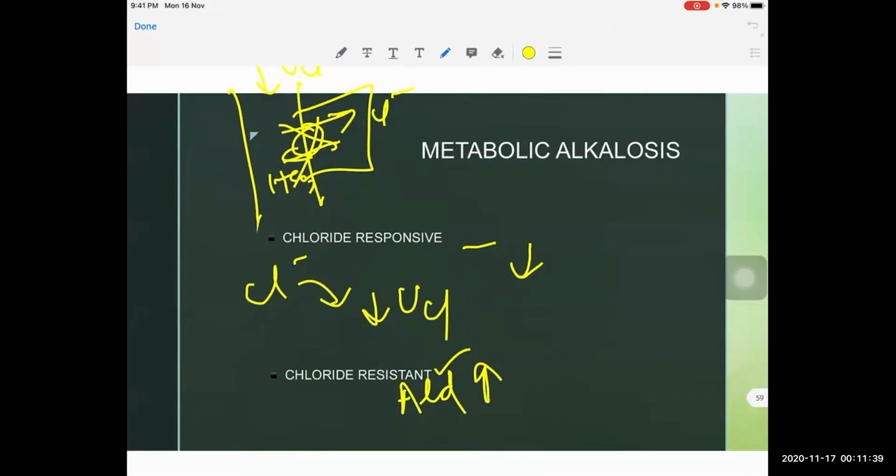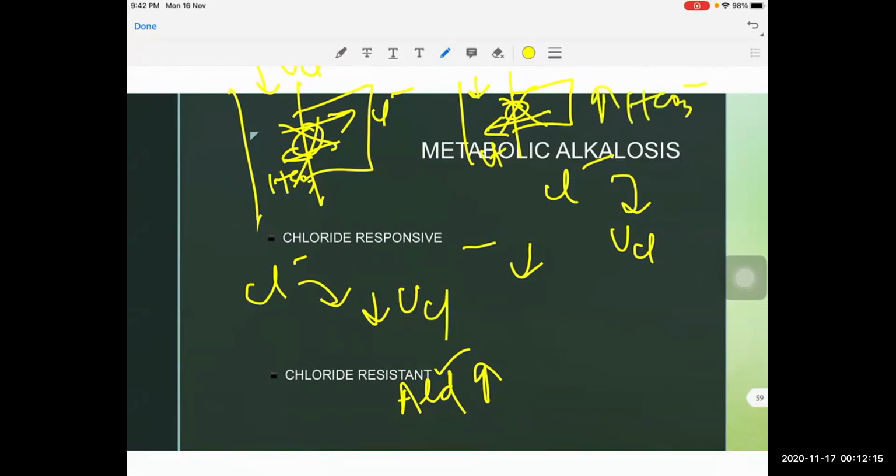So once again, let me repeat. In chloride responsive, the primary pathology is loss of chloride from the body. Because of this loss of chloride ions, the urinary excretion of chloride will also be low. In the distal nephron there is the chloride bicarbonate exchanger. When the urine chloride is low, there is nothing to reabsorb chloride from the urine, so the transporter will not work and there will be no bicarbonate excretion into the urine. Because of this, the serum bicarbonate will increase and the patient will have metabolic alkalosis.